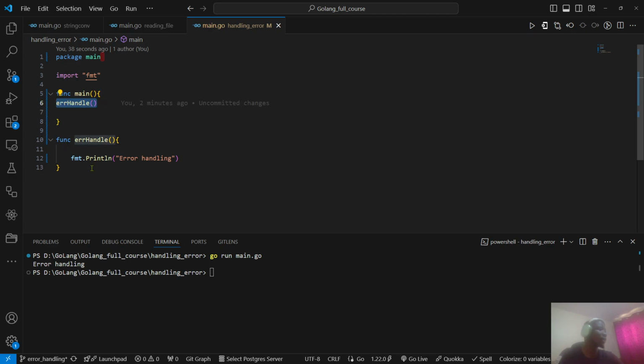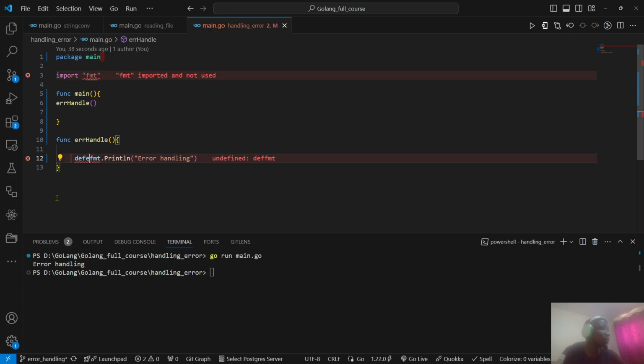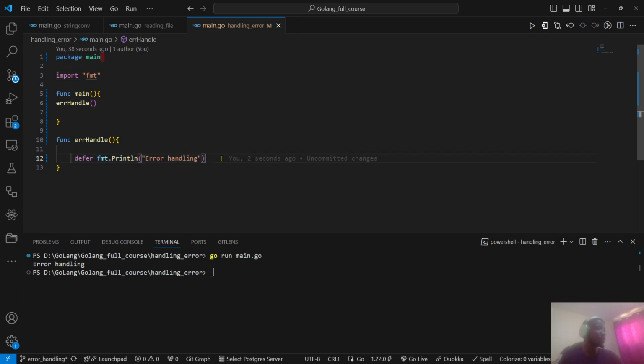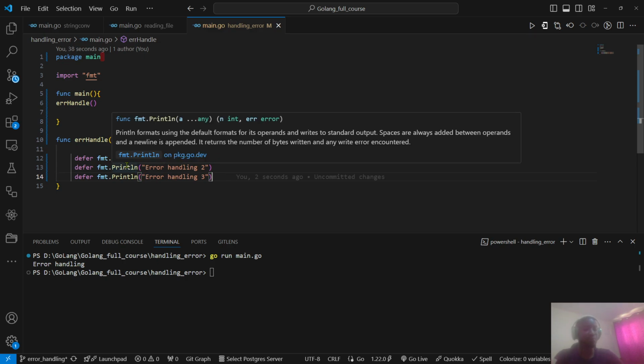Instead of removing, I can say defer here. Then I copy this one. I can say Alt Shift arrow down, Alt Shift arrow down. Then I can do error handling 1, error handling 2, and error handling 3. Okay, so in this situation here, Golang is going to call our error handling functions in a reverse way.